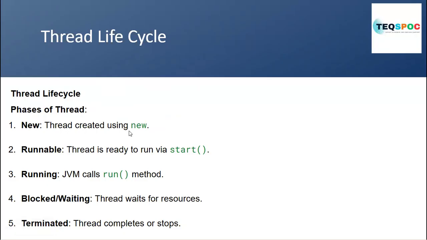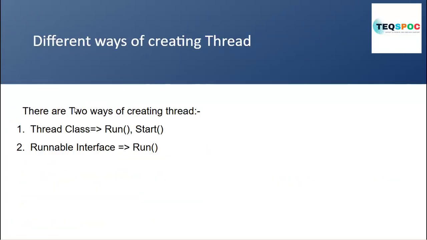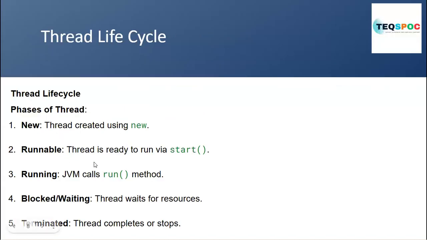When we create a new thread with the help of new, we create it with the help of the Runnable interface or the Thread class. Then the thread will go to a runnable state, which means the thread is ready to run by the start method. After that it will go to running state. The JVM will call the run method, where all the logic is written to implement.